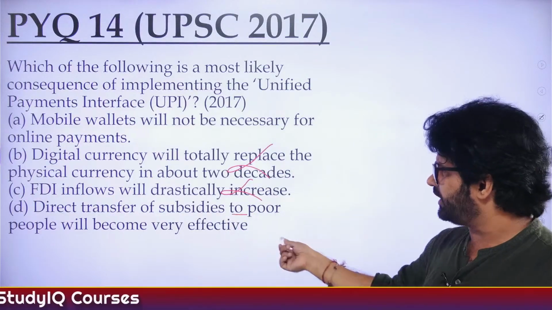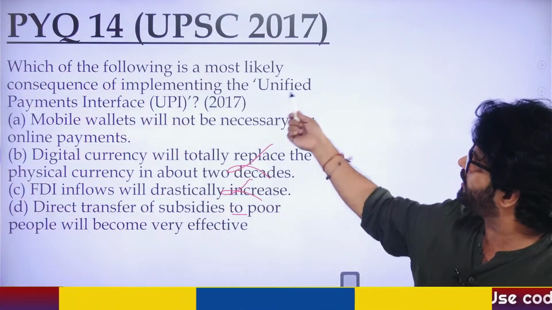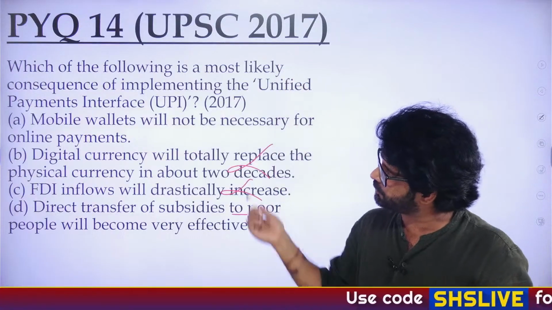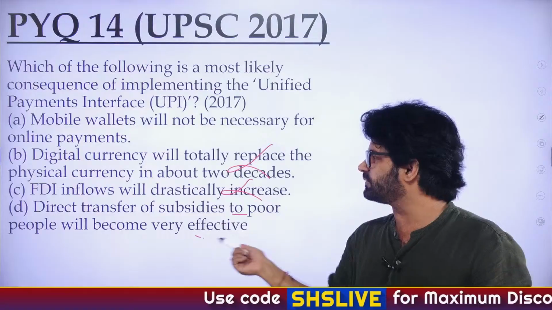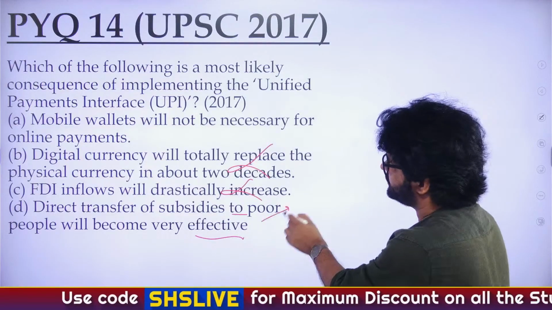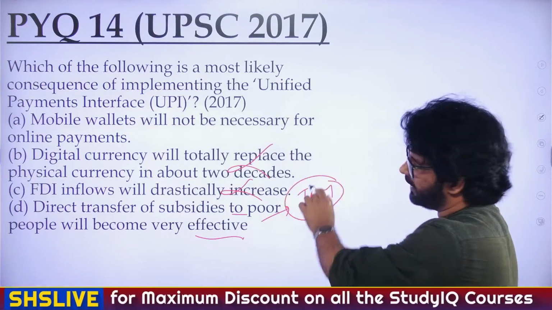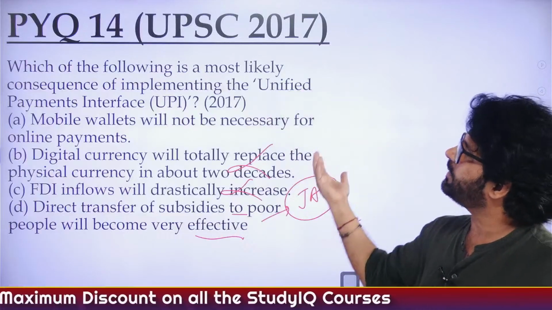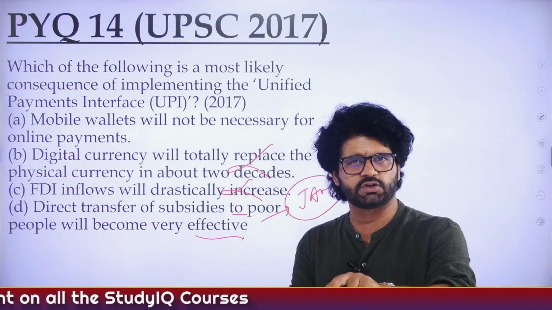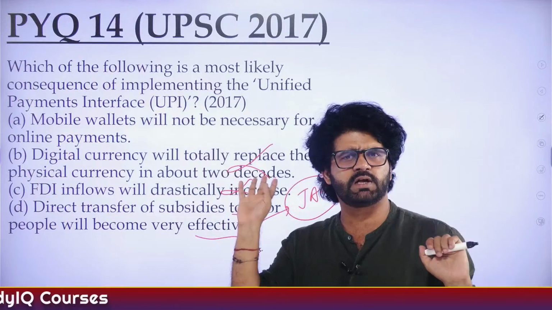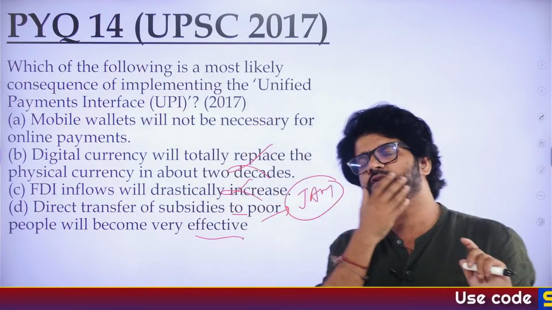Direct transfer of subsidies to poor will become effective. In 2017, when UPSC asked this question, people were confused between A and D. Direct transfer of subsidies to poor will become effective via JAM, Jan Dhan, Aadhaar, Mobile. That is the basic premise. The basic premise of UPI was that it has two factors of authentication. UPSC has asked multiple questions on UPI. We can solve them later on also.